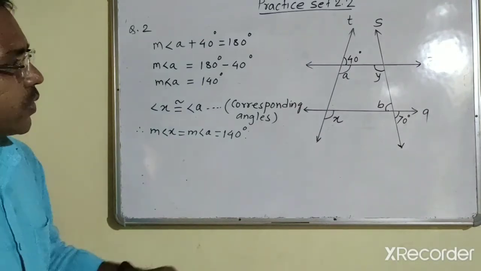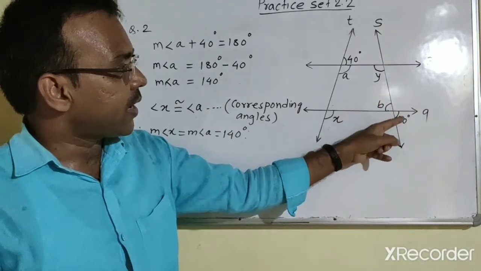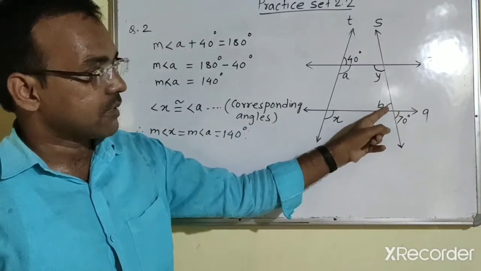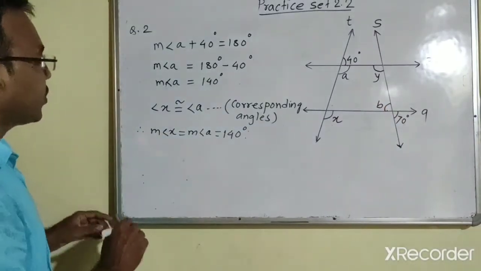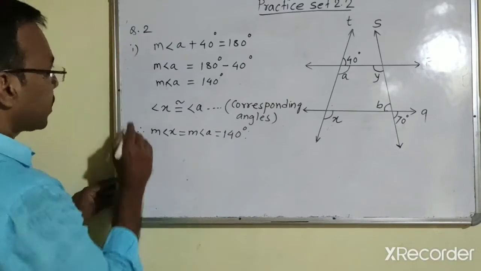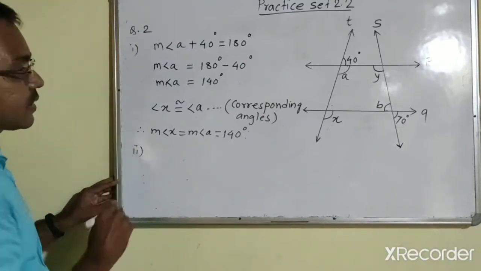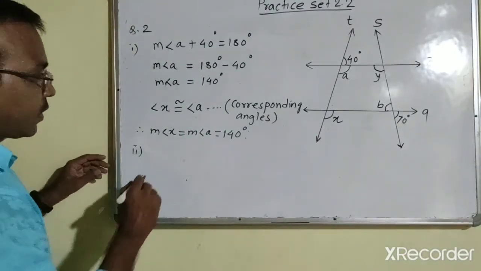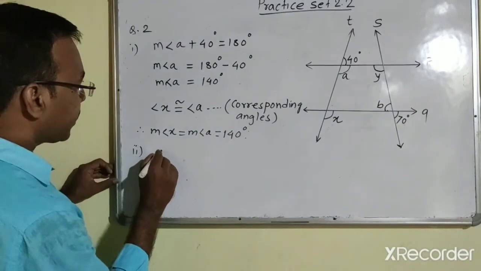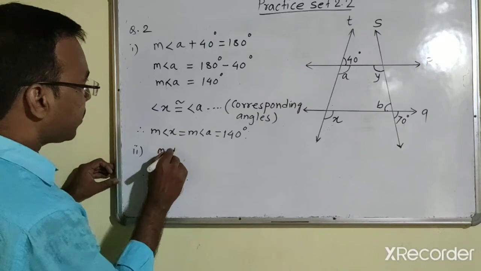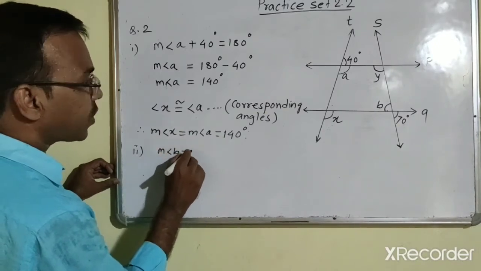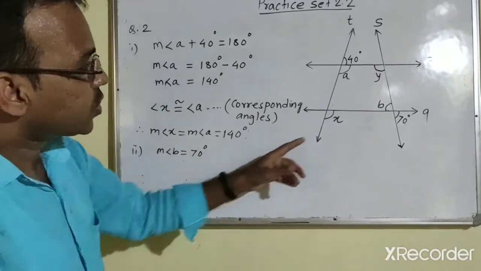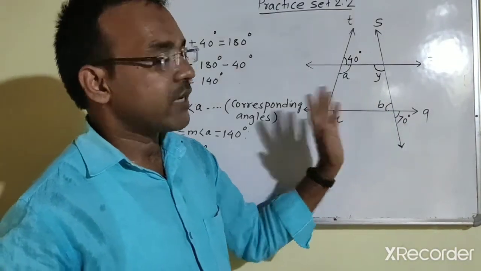Now here you can see that this angle B and angle 70 degree measure, these are opposite angles, and as you know the opposite angles, they are congruent. Okay, so we can write here measure of angle B is equal to 70 degree, because these two are opposite angles.